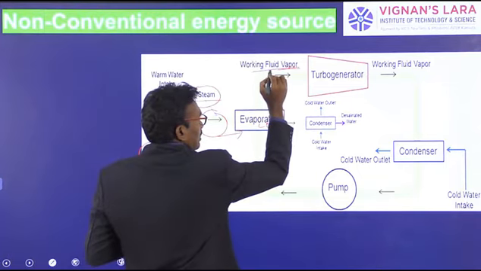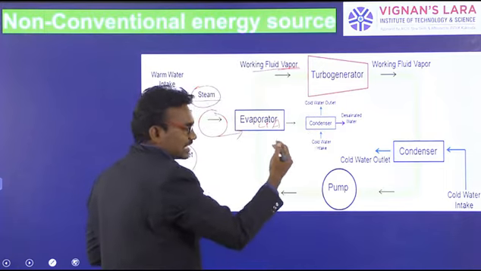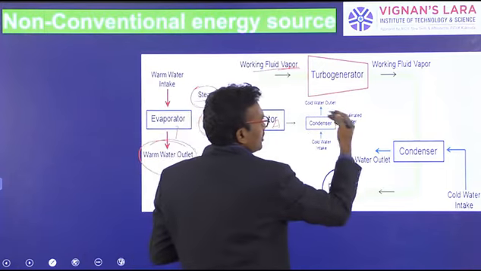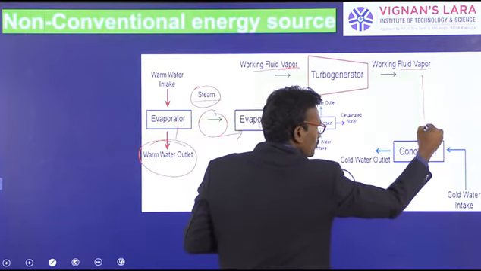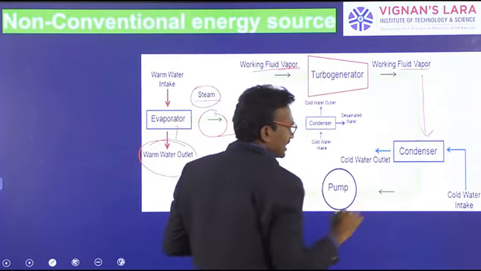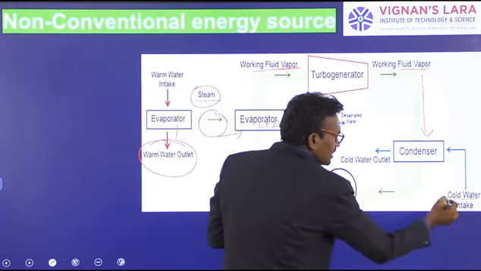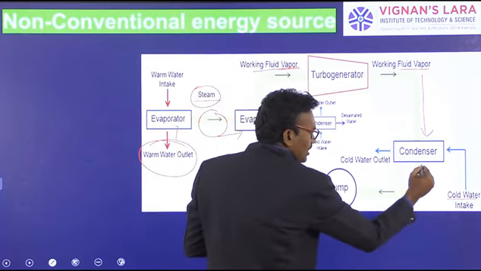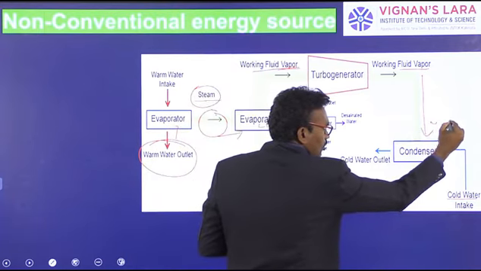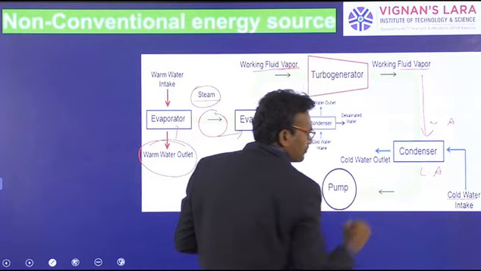That ammonia vapor passes into the turbo generator to produce electricity. After rotation, the ammonia vapor passes into the condenser, where deep cold water from the ocean is used. By use of cold water, the ammonia vapor is converted back into liquid ammonia.